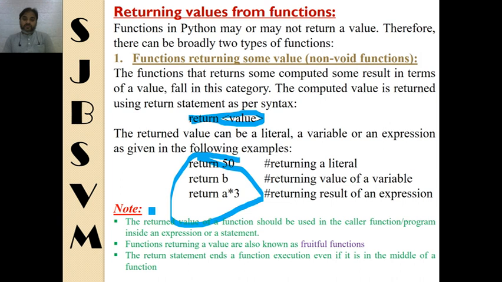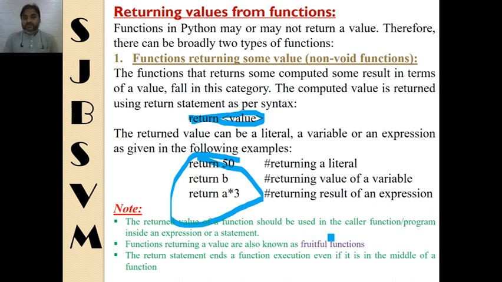Now some notes about returning values. The returned value of a function should be used in the caller function or program inside an expression or a statement. So if the function is returning some value, that value should be used in an expression in the calling program. Functions returning a value are also known as fruitful functions.